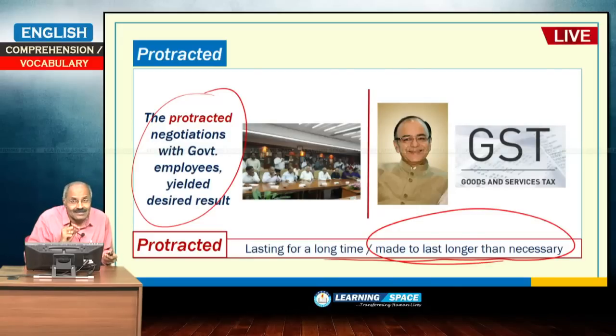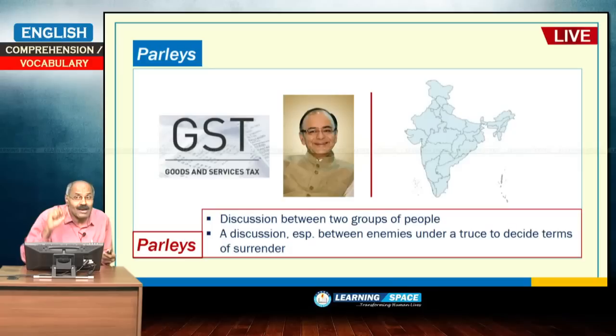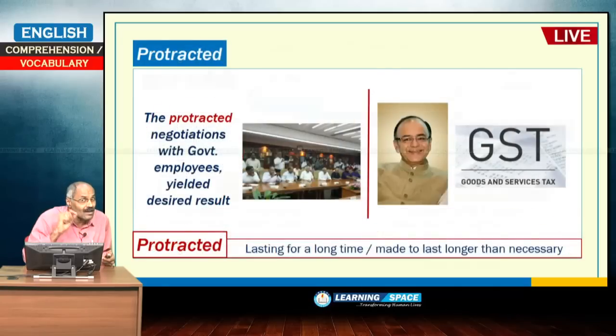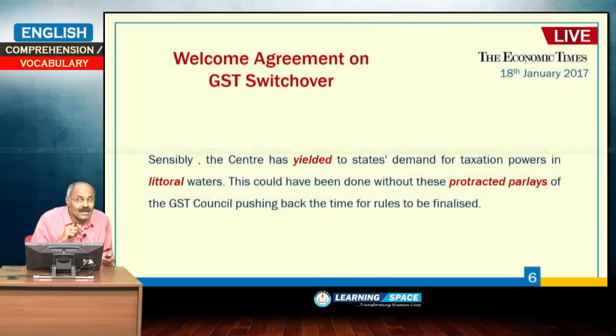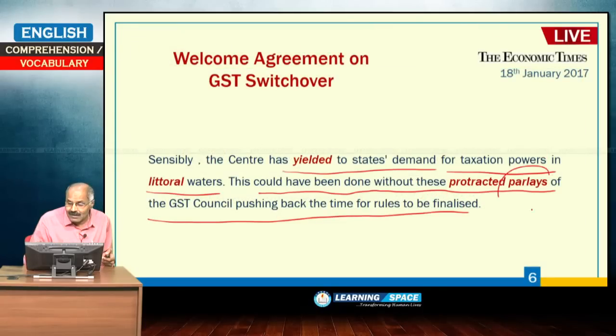Parleys means discussion between two groups of people. We call it parleys. Please look at the spelling. In the article, it was written as PARLAYS, but I am doubtful. Please look at the exact spelling of this parleys.